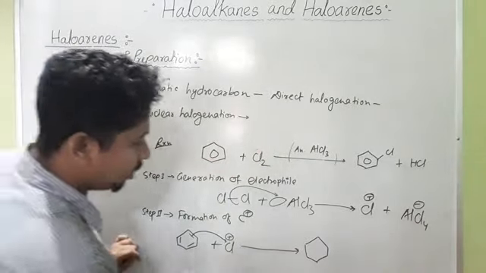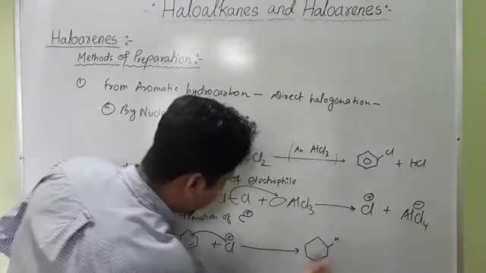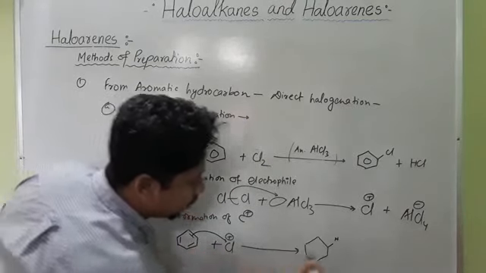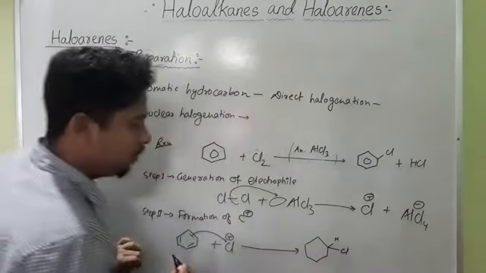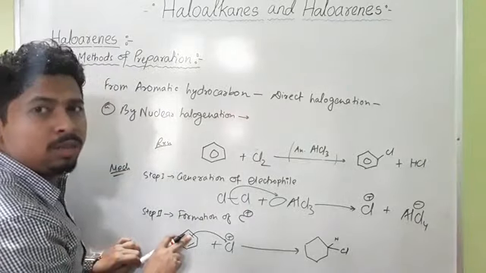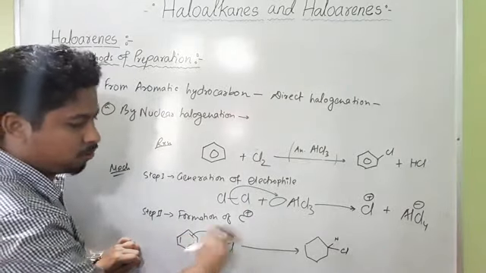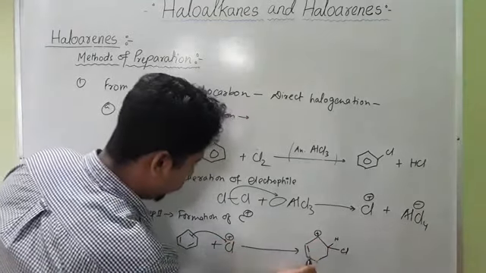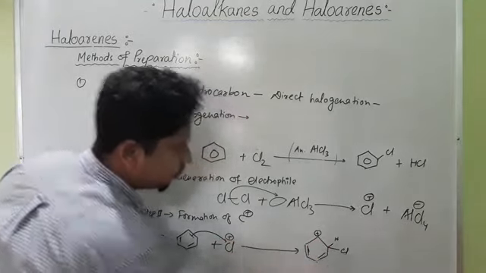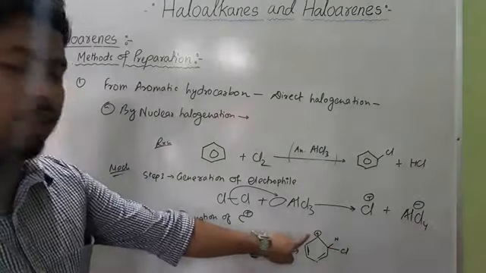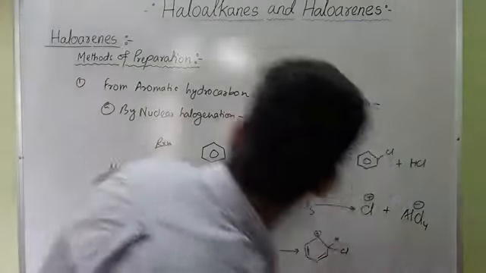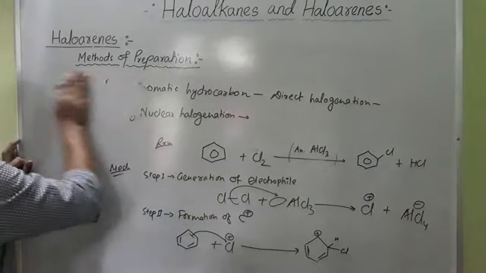So here you get this. Here we have one hydrogen, and this chlorine will be picked up by this carbon. So here we have chlorine, and after the delocalization of this electron, this carbon will become electron deficient. So we have a double bond here, we have a double bond here. So this is the carbocation. This is step number 2. Now step 3.